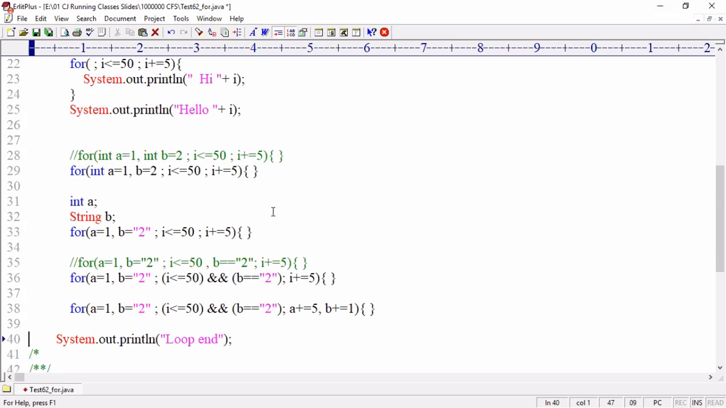I hope all the people got clarity? Yeah? This is a very important syntax.